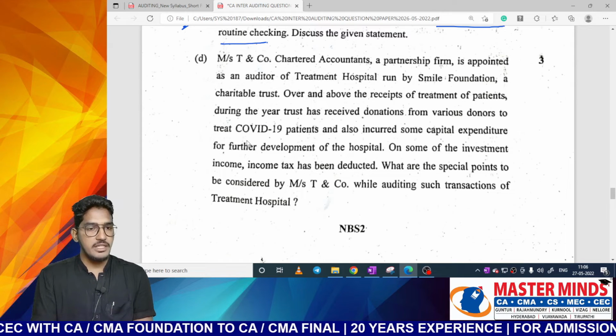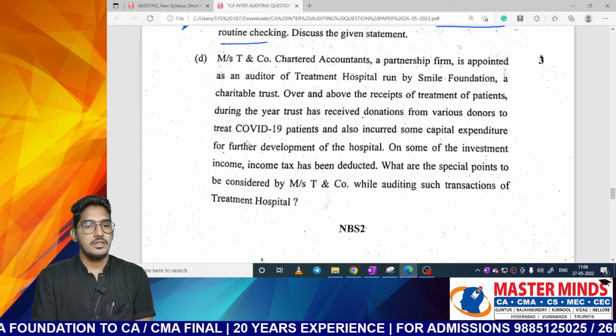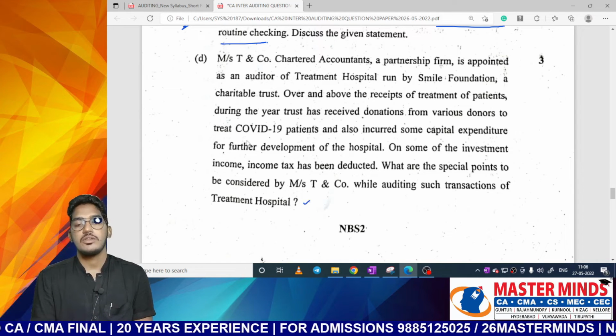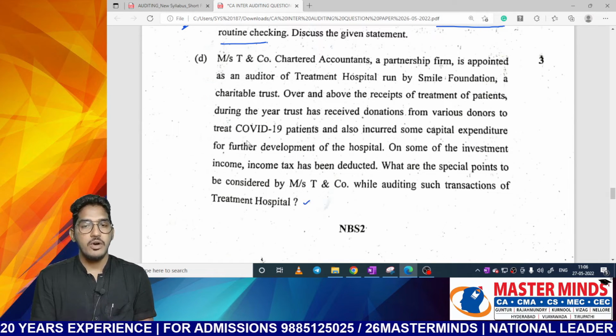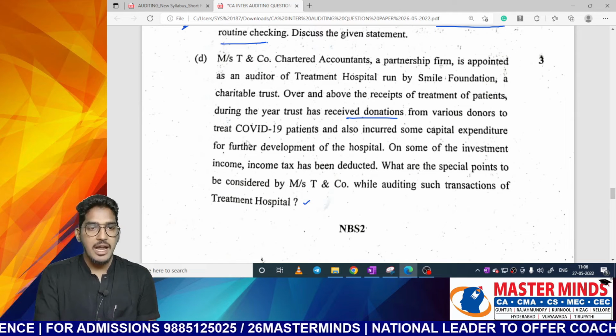On some of the investment income, tax has been deducted. What are the special points to be considered by the auditor while auditing such transactions of a treatment hospital? Nothing but how you are going to conduct an audit of a hospital, and particularly they are asking about donation. Some points you are supposed to write, and also capital expenditure.